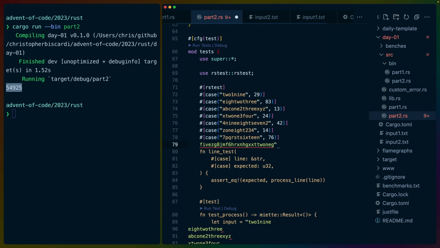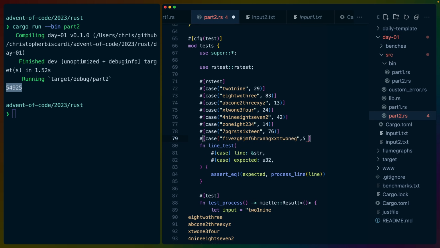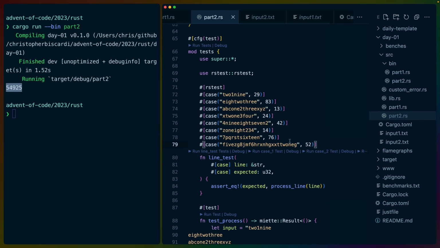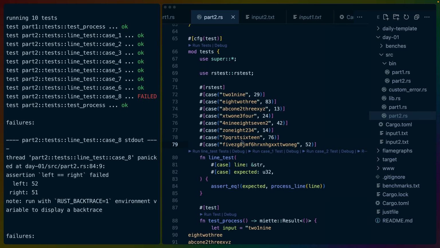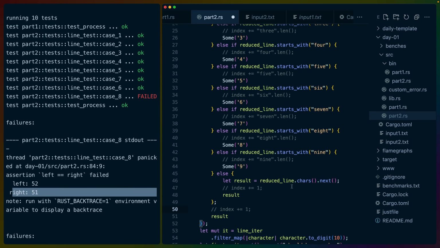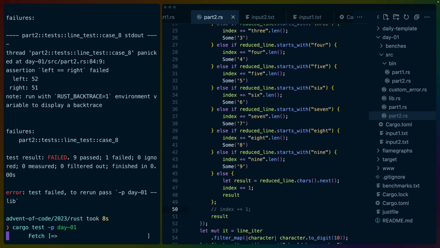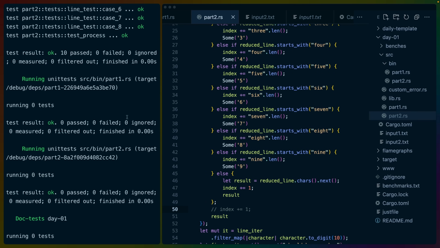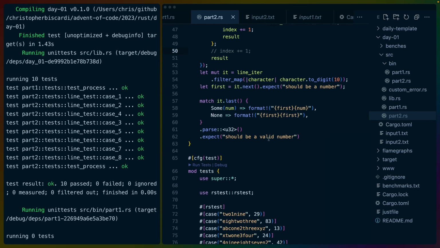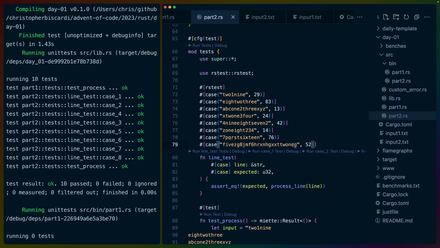So let's take this and pull it into our test cases. So here's our test case, and we are going to have to figure this one out manually. It's going to start with a 5 because 5 starts here. And if we do it with the index skipping, we would end up with 2, so this would be 52. And if we did it without the index skipping, we'll end up with 1 as the last. I believe that's correct. Yeah, so testing it currently, if it's 52, then our process gives us 51. And if my guess is correct here, then doing the index skipping should give us 52. This test will pass now because it gives us 52, but that gives us a number that is too high, as we just saw, because we stop at 2 and not 1.